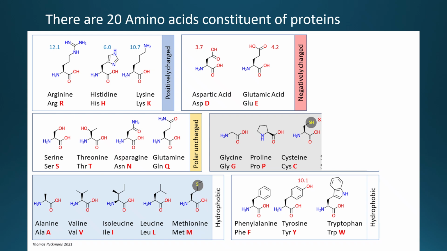Now this is the categorization of the amino acids. Overall, approximately 300 amino acids have so far been found in living organisms as constituents of proteins, but the majority of proteins are made of these 20 amino acids. That is why every book suggests these 20 amino acids. This categorization is on the basis of positively or negatively charged, polar uncharged, and polar charged groups.